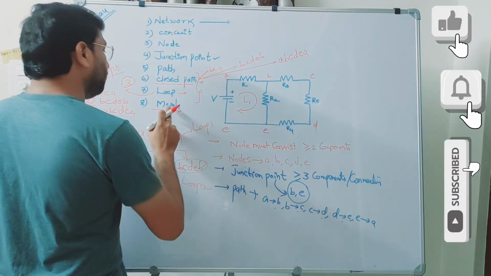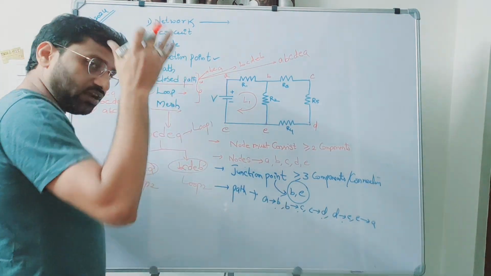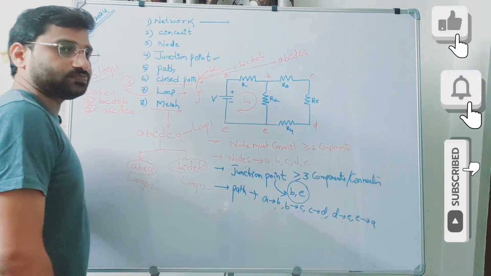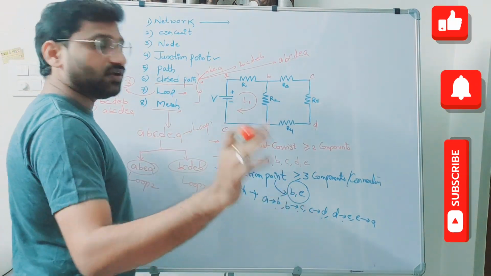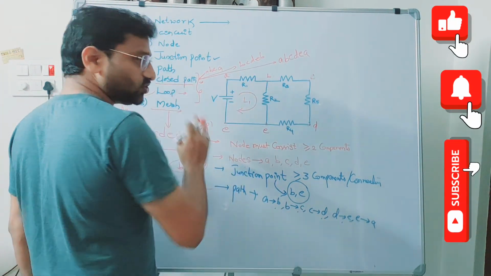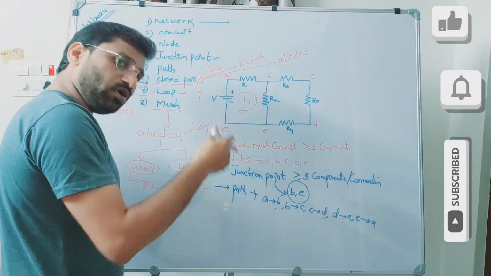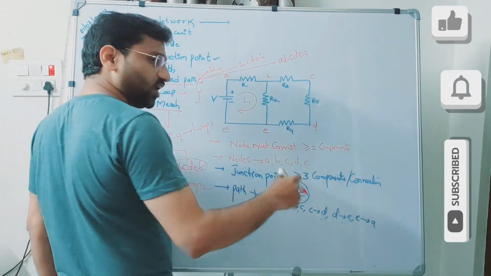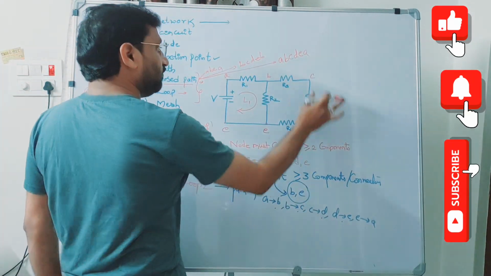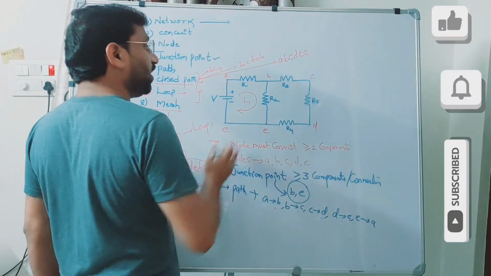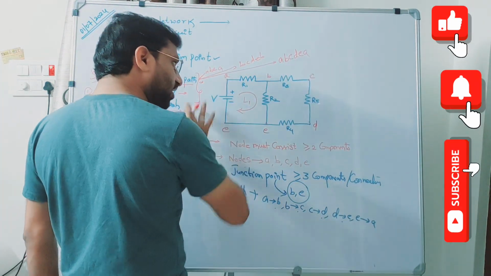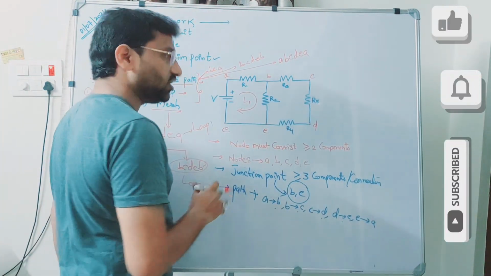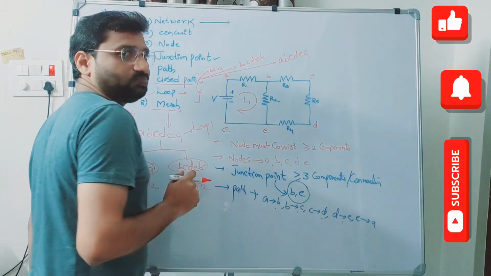What is the reason? Mesh is nothing but a loop which cannot be divided further. That means this cannot be divided further, so it can be called as either loop or a mesh. This cannot be divided further either. So this can be called as either loop or mesh. Whereas this bigger loop can be divided into two subloops. So therefore, this cannot be called a mesh. It can be called only a loop.